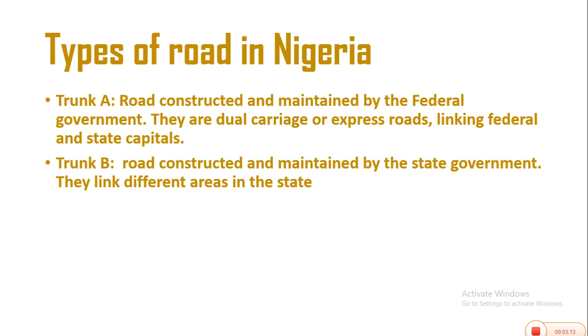Let me give examples of some of the Trunk B roads in Abia State because that is my state of residence. The Trunk B roads in Abia State include the Abo-Owerri road. That's a Trunk B road. We also have the Osusu road. These are examples of Trunk B roads. We also have the Obohill road, the Waterside road, and Numba road. These are examples of Trunk B roads, and these roads are constructed and maintained by the state government.